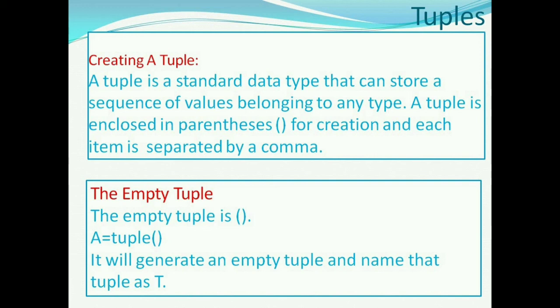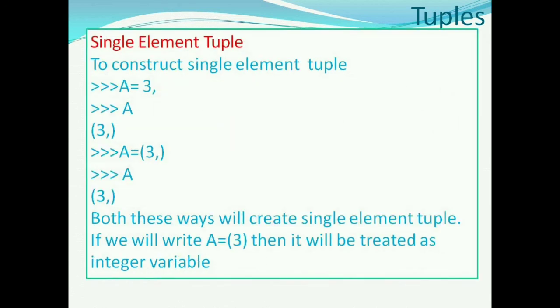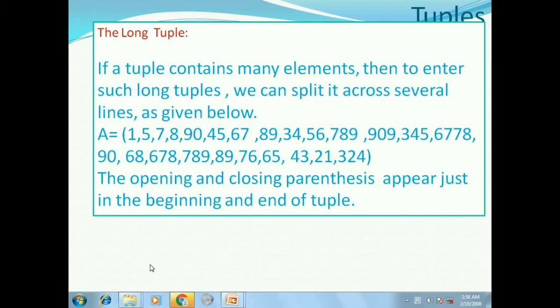A tuple is a standard data type that can store a sequence of values belonging to any type, that may be numbers, meaning integers and floating point numbers, characters, or mixed values. To create a single element tuple, we can write A = 3, or A = (3,). Both these ways will create a single element tuple.